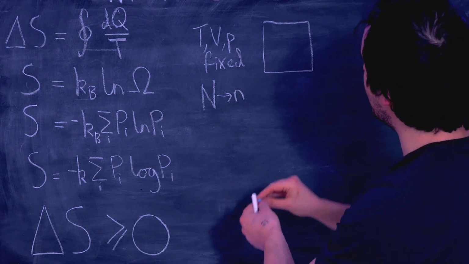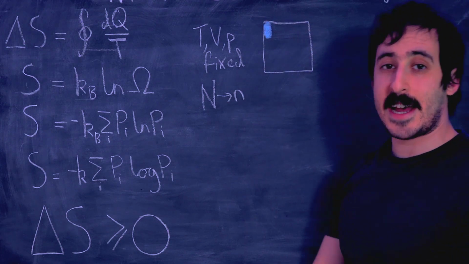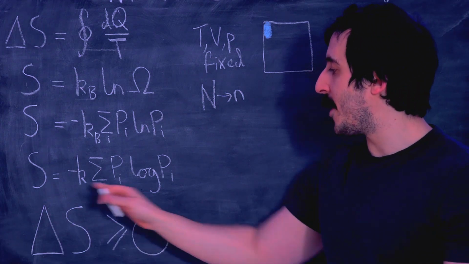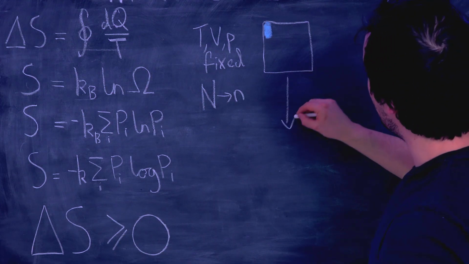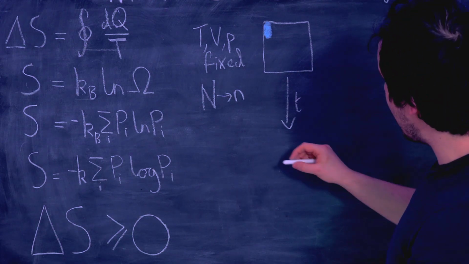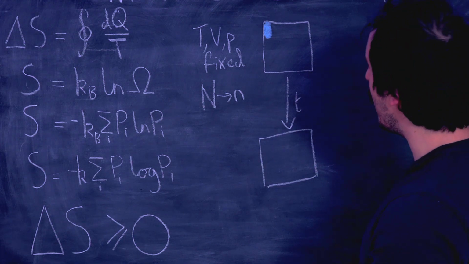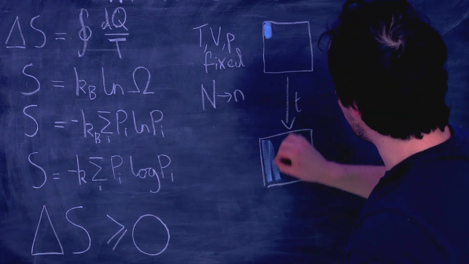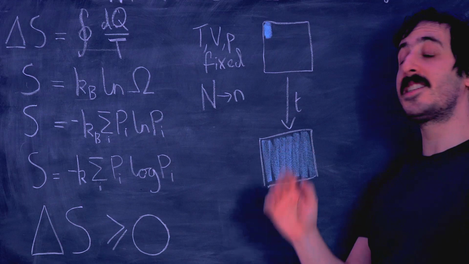And what I'm going to do with our system is put a small amount of blue dye in the top left-hand corner there. And what we need to do is use the second law of thermodynamics, in that entropy always tends towards a maximum, to determine how our system will change over time as we move forward in t, time. So what does that look like? Well, if I have my box again here, when I come back to it at a much later time, the dye won't have stayed in this top corner of the box, but instead the dye will be much more evenly spread out. It'll be approximately evenly spread out throughout the entire box.